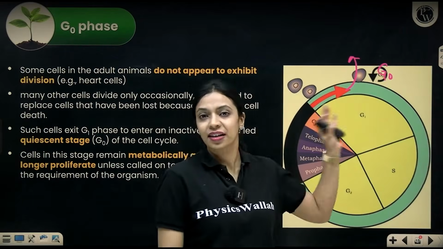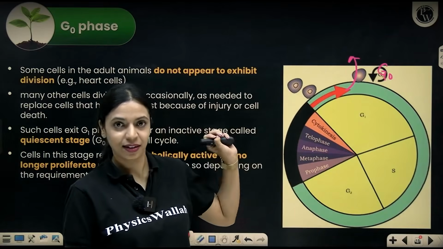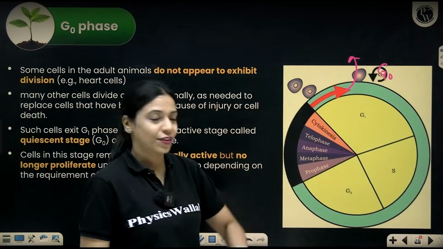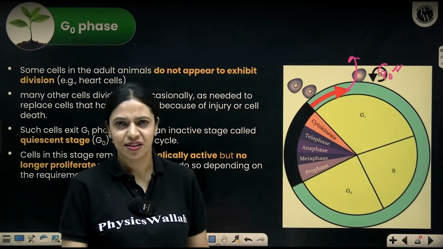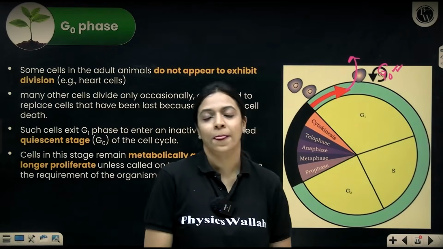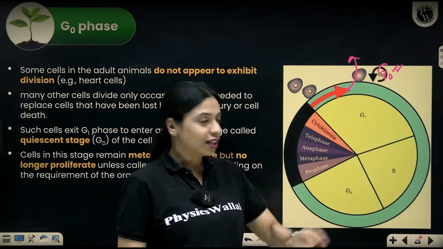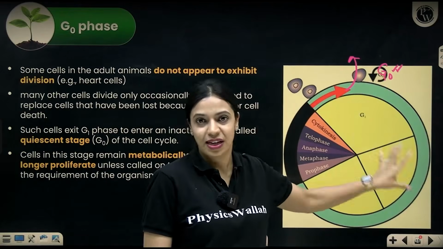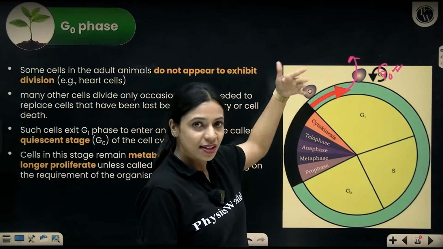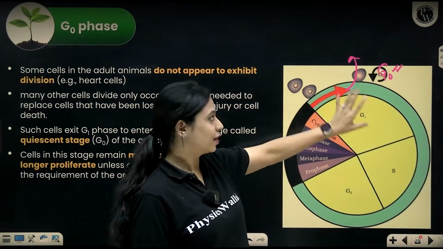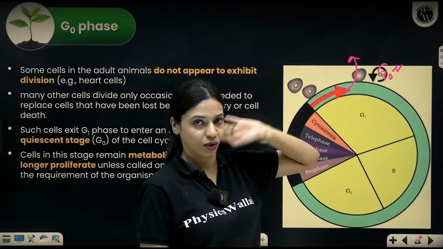Once it has exited the cell cycle, it remains in a phase that we call G0 phase or quiescent stage, which means a dormant stage. Okay. It can exit the cell cycle only at the G1 phase before cell division or replication is initiated. So from the G1 phase, it exits the cell cycle. It is remaining in a sort of dormant phase called the G0 phase.